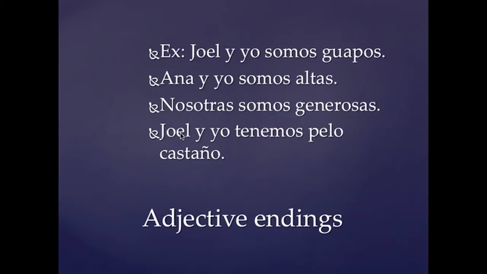You cannot do that, because although it's saying Joel y yo, the adjective is not directly describing Joel y yo. It's not saying that we are brown. What is brown? The hair. Pelo. So pelo is what's brown. So castaño is actually modifying pelo. So keep that in mind in case you've been getting mixed up a little bit.